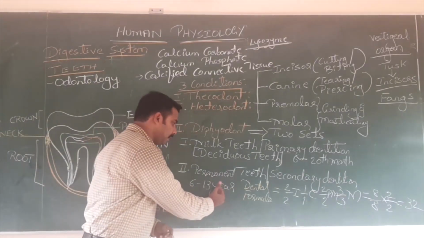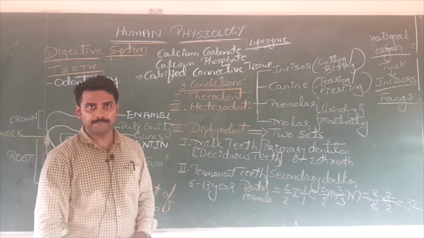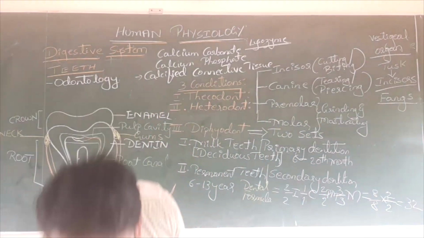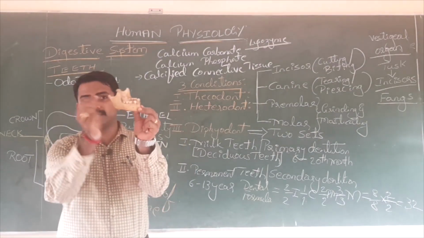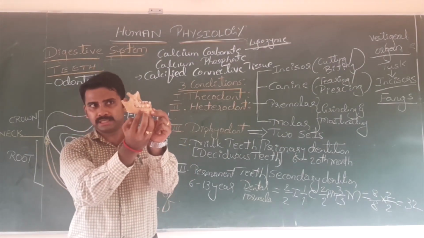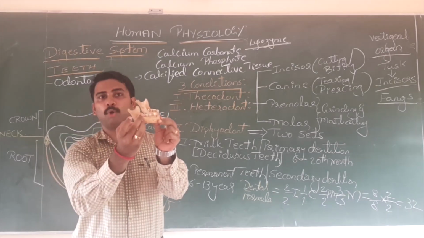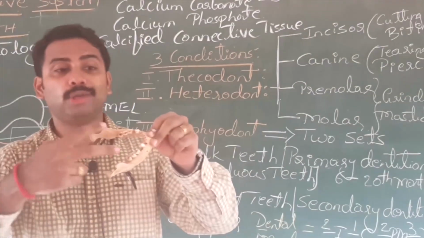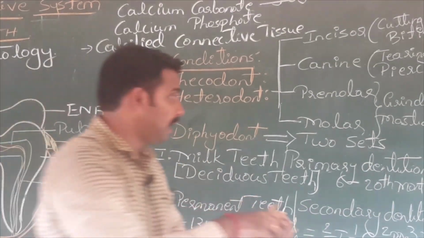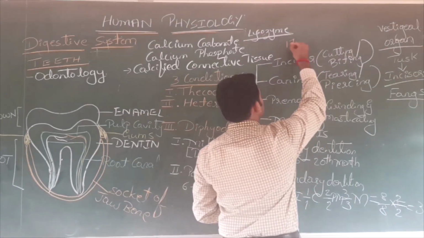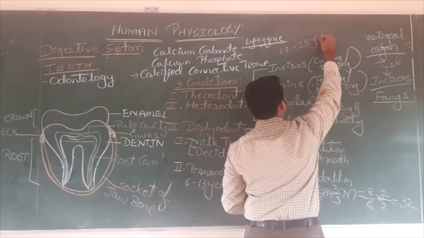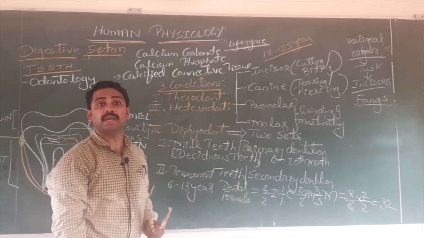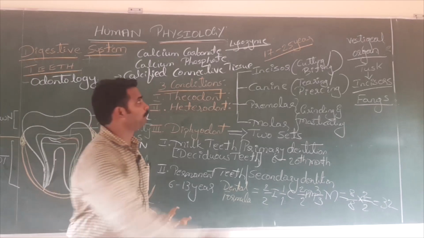The third molar appears very late in the human lifetime. Third molar appears by the age of 17 to 25 years. Note down, third molar appears very late in the lifetime, by the age of 17 to 25. Third molars are also called wisdom teeth. Which one? Last molar or third molar.